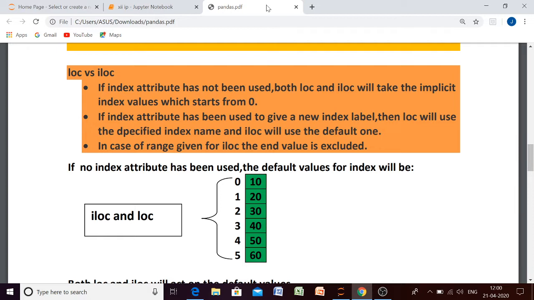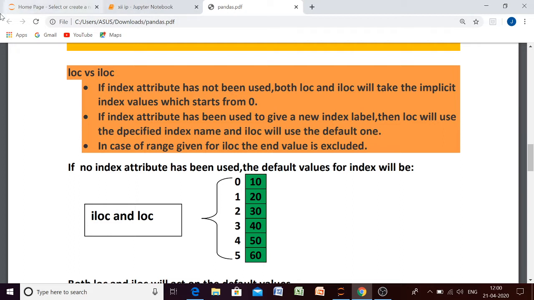But today I am not going to start any new topic because in the last session most of you were having doubt regarding this LOC and ILOC. Okay, so let me clear this topic first, then we will proceed to the next topic. So, beta, just listen to me carefully. This is a very easy topic. Don't get confused. Listen to me very carefully.